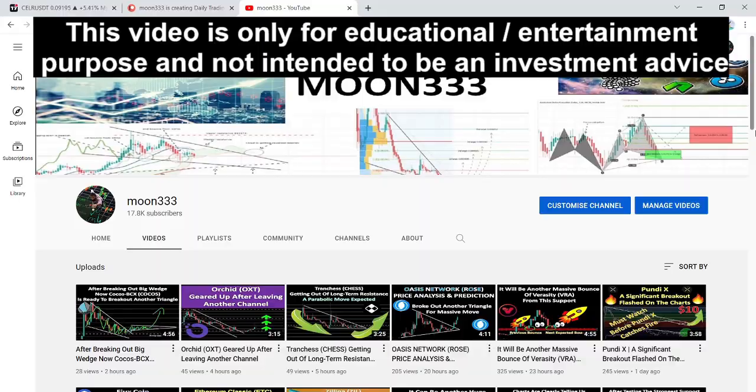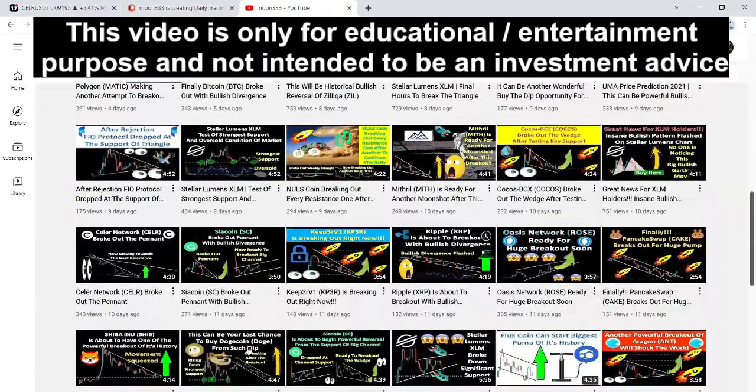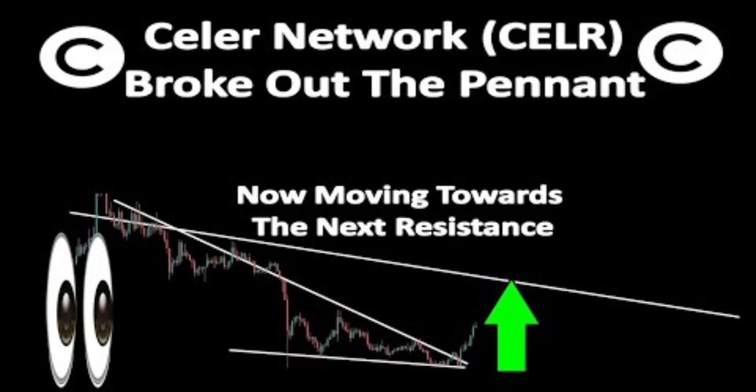In my last video, we were watching how the price line of Celer Network broke out a bearish pennant, and we also saw that the price line had another resistance above this pennant, and I told you that soon price line can break out this next resistance as well. And in today's video, I want to show you that the price line has reached the next resistance level to break it out and what can be our next expected targets now.